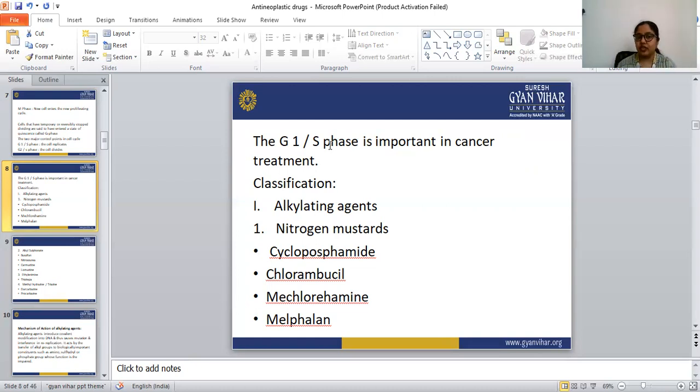Let's see the classification of these anti-neoplastic drugs, or anti-cancer drugs. The first classification is alkylating agents.